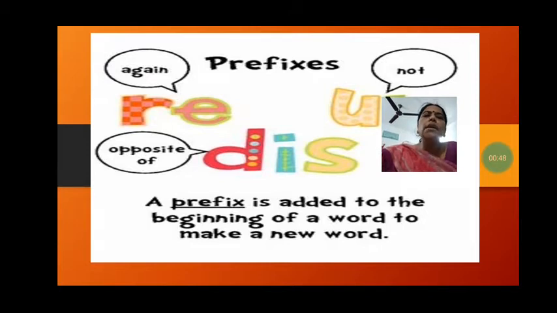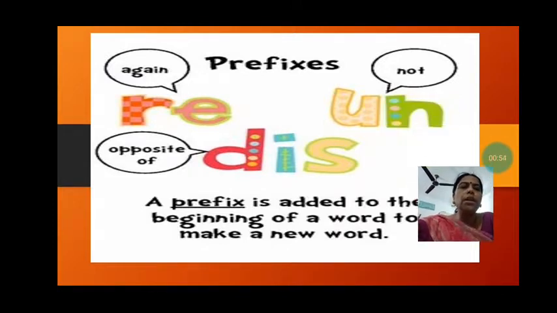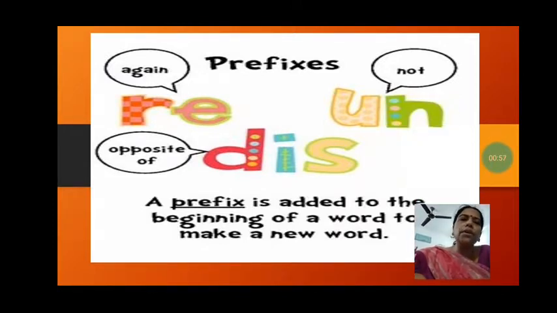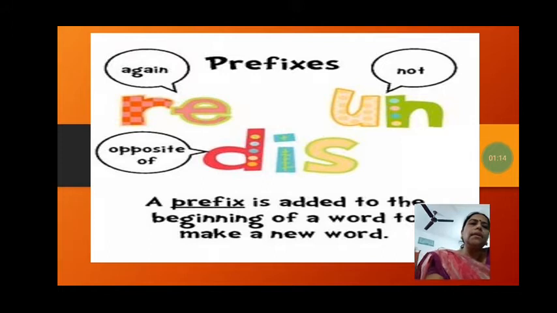As you can see here, re is made up of two letters, and when we add it to the beginning of any word, that will make a new word. Like if we write start and we add re, it becomes restart. Re means again, again start. Then un is also a prefix. Un means not, and this one means opposite of. When we add this to any word, it becomes the opposite of that word, and un also makes the opposite.